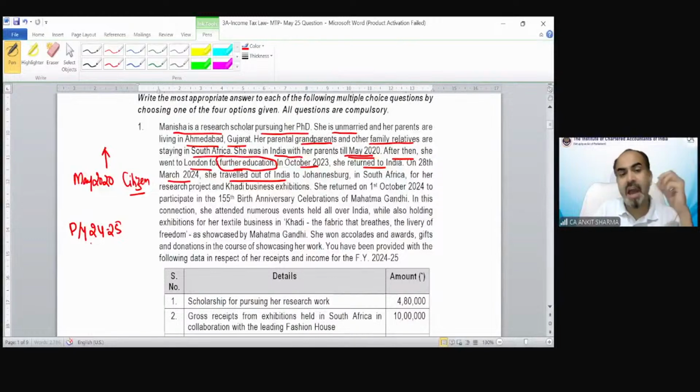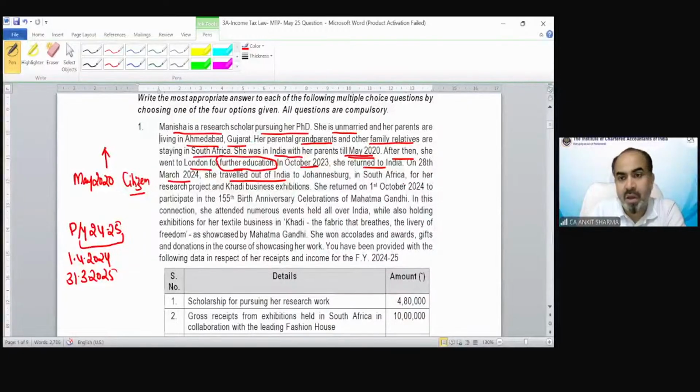So initially I have to check whether that specific individual was in India, and for how many days, during the duration starting from 1st April 2024 till 31st March 2025. Till now, there is no information regarding it.